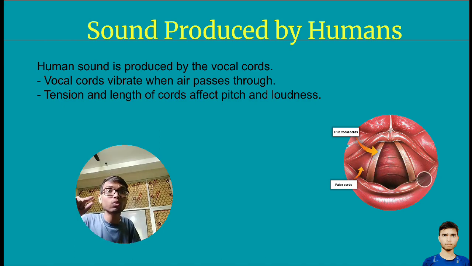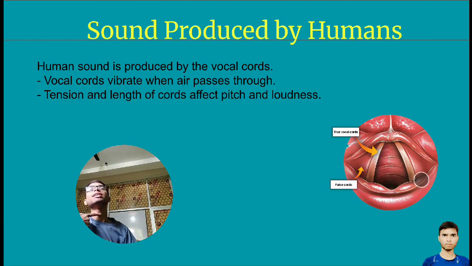It is a part which vibrates to produce a sound. It is present over here, inside the throat. If you put your finger over here and you start speaking, then you can feel the vibration.